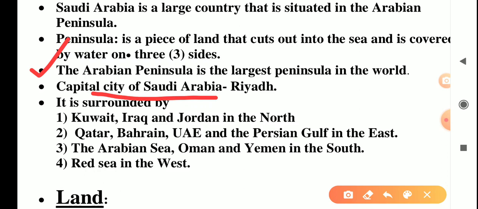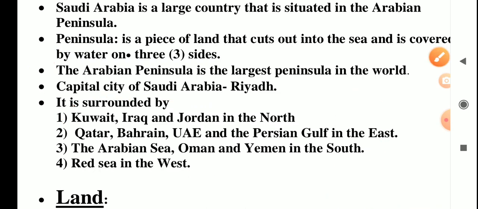Riyadh is the capital of Saudi Arabia, and the Tropic of Cancer passes through the middle part of Saudi Arabia. Where is it surrounded? I already showed you here: Kuwait, Iraq and Jordan in the north. If you observe correctly, there are Qatar, Bahrain, UAE and the Persian Gulf in the east, the Red Sea in the west, and the Arabian Sea, Oman and Yemen in the south.